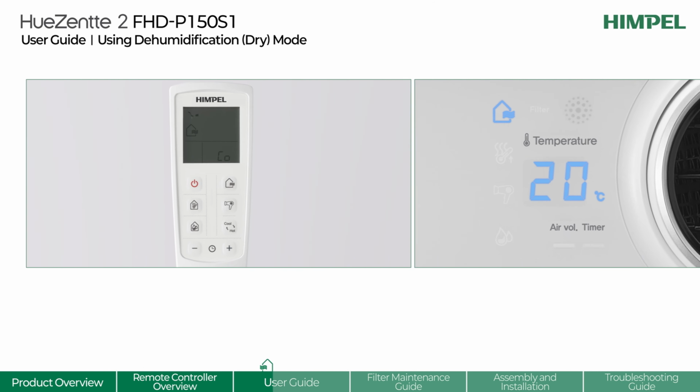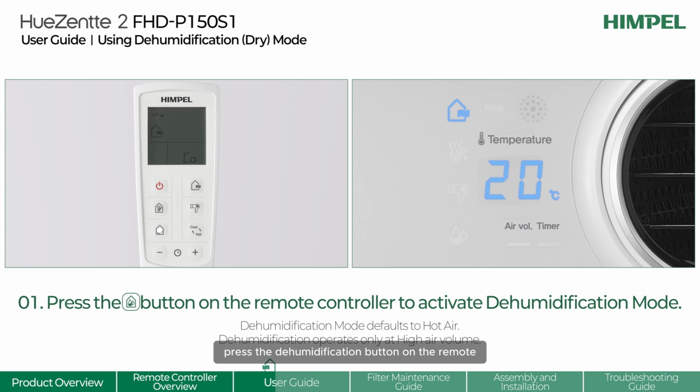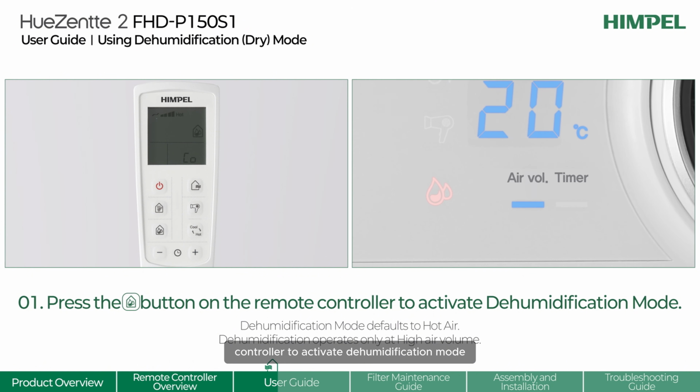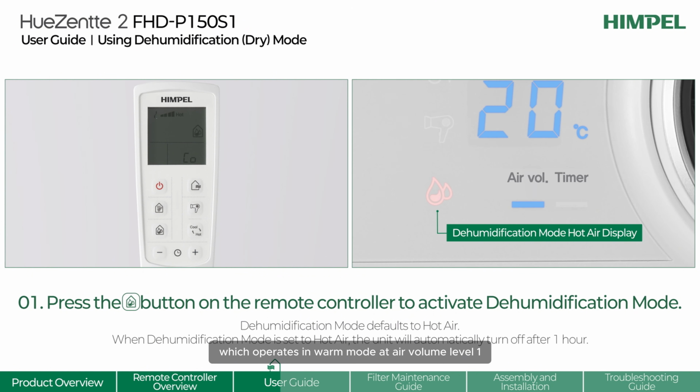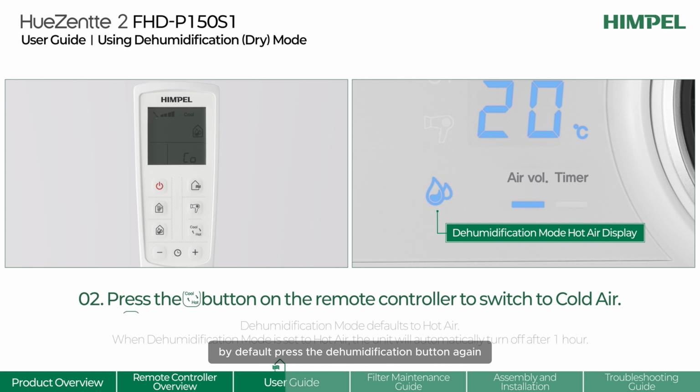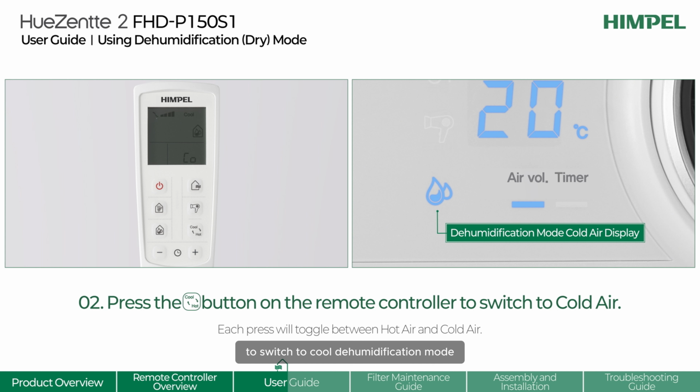Dehumidification mode. Press the dehumidification button on the remote controller to activate dehumidification mode, which operates in warm mode at air volume level 1 by default. Press the dehumidification button again to switch to cool dehumidification mode. To check the temperature mode, look at the icon color on the display panel.